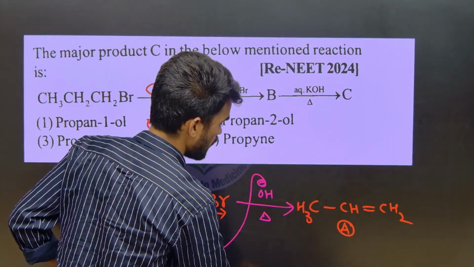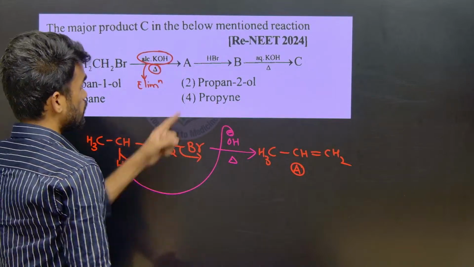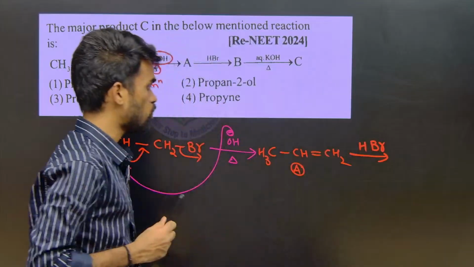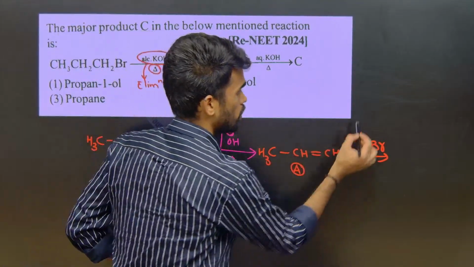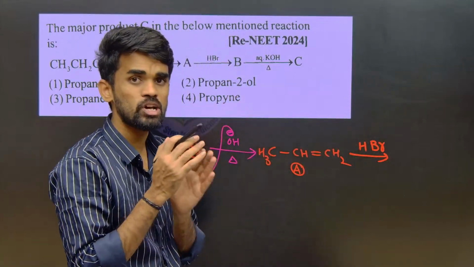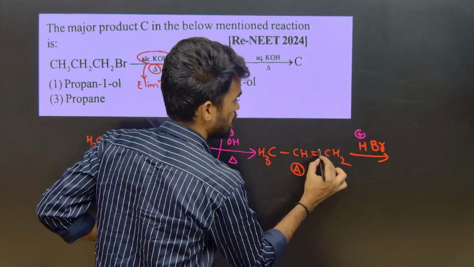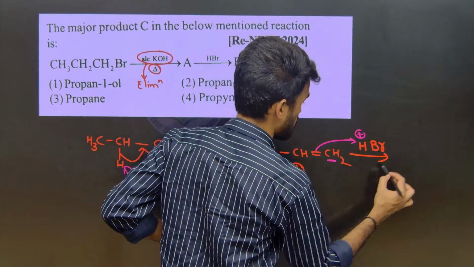To this A we need to add HBr. This is an electrophilic addition reaction. HBr, HCl, HI, all these are strong acids, so it will donate an H plus ion. This is taken by the terminal carbon.